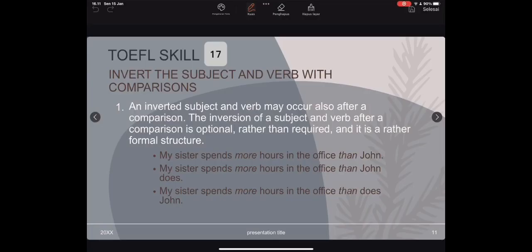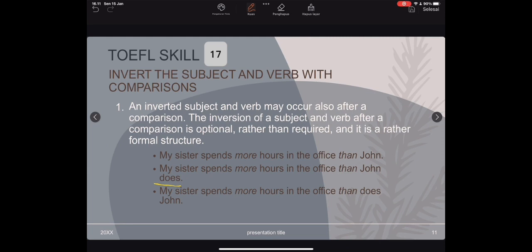Okay, next the first skill of 17. Invert the subject and verb with comparison. An inverted subject and verb may occur also after a comparison. The inversion of a subject and verb after a comparison is optional rather than required, and it is a rather formal structure. Second, my sister spends more hours in the office than John does. We can add does here. And third, my sister spends more hours in the office than does John.